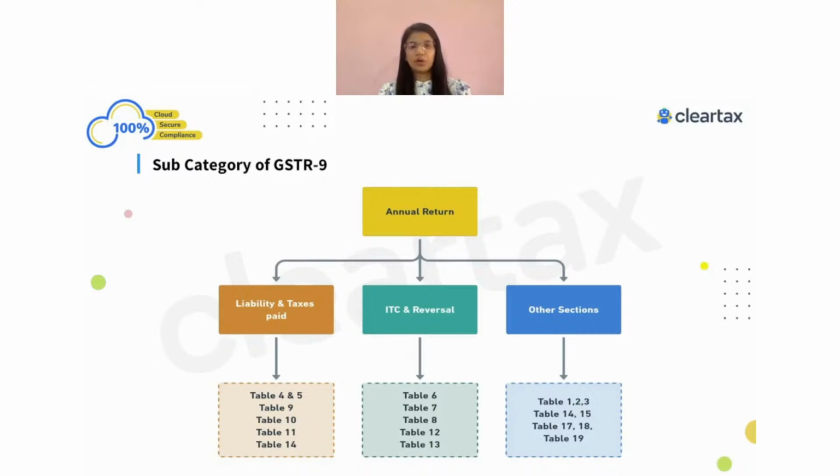Now my question to all of you is, whether this is your turnover for FY 21-22 or for the previous year. You can reply in the chat box that there was some turnover related to FY 2021 as per your books of account, but you have wrongly reported it in your GSTR-1 of 21-22 as a B2C supply instead of amending it. So is this a turnover for FY 21-22 or the other year?